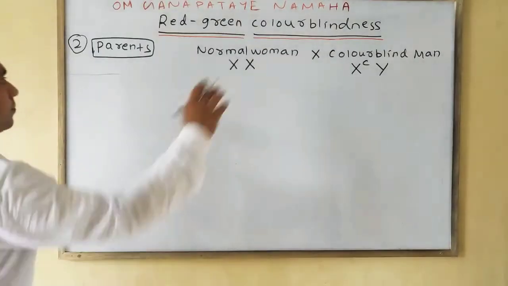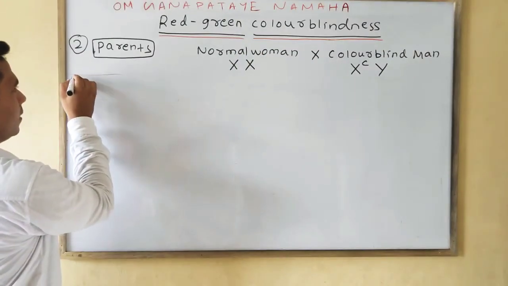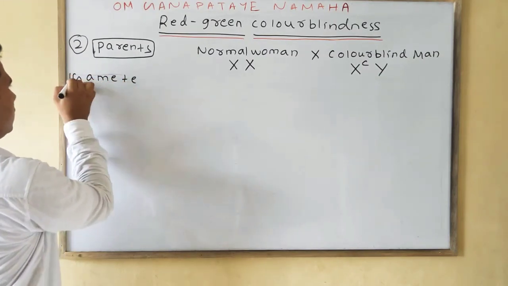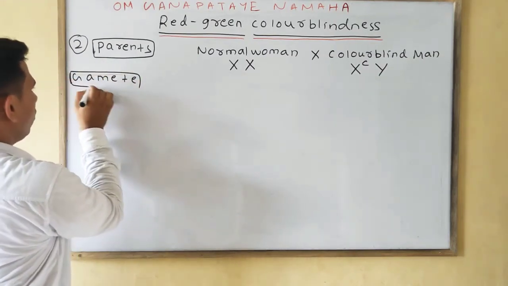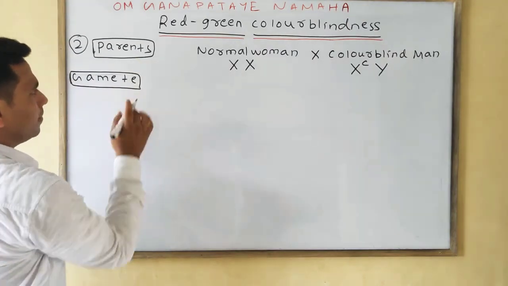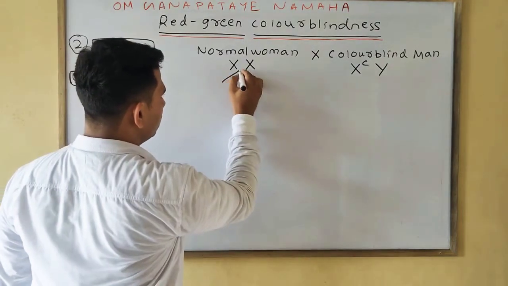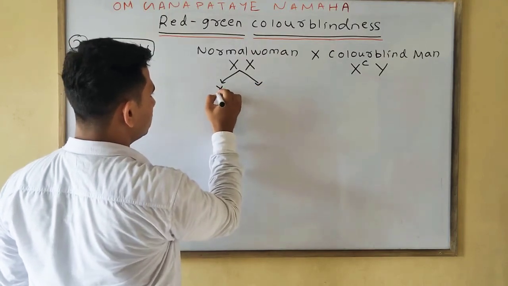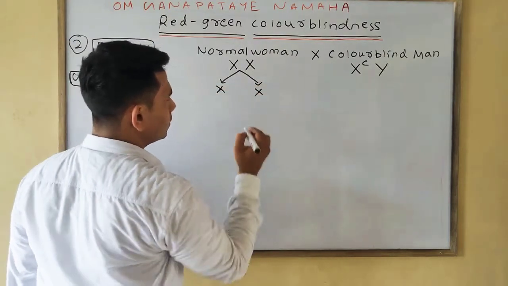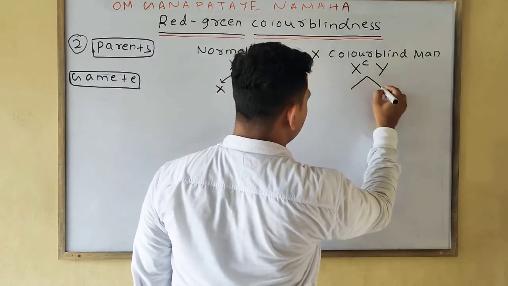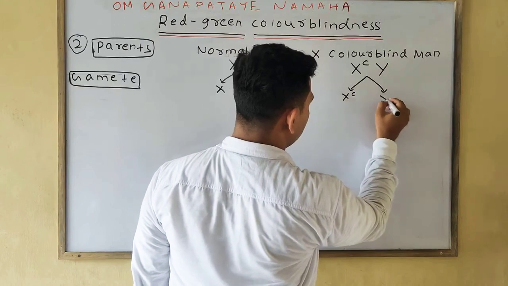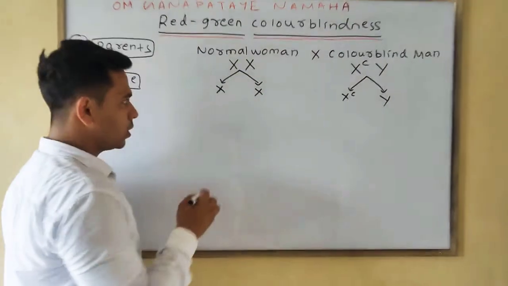Then simply the second point is your gamete. It is very important that you write all these points, parents and gamete. Never skip this. This one is your X, this one is your X, here also XC and Y. Now we'll do the cross.